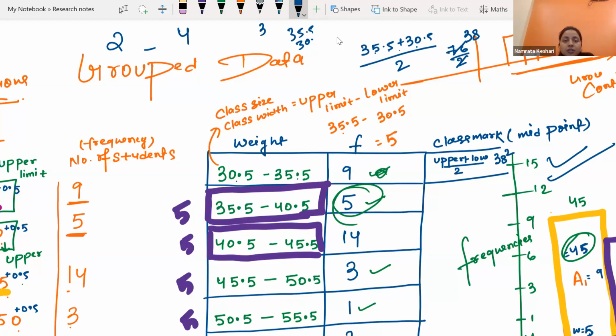If I ask you the midpoint between 2 and 4, you will be able to say that 3 is the mid value. Yes or no? Yes, ma'am. Okay, and this you will also get from the formula: lower limit plus upper limit by 2. That means 6 by 2, and you get 3 itself. So this formula helps you find the mid number. Getting it?